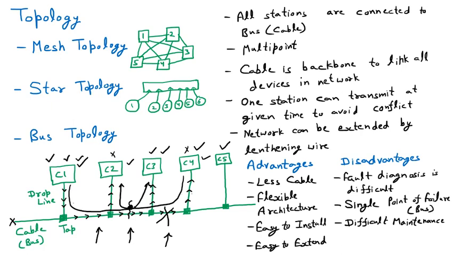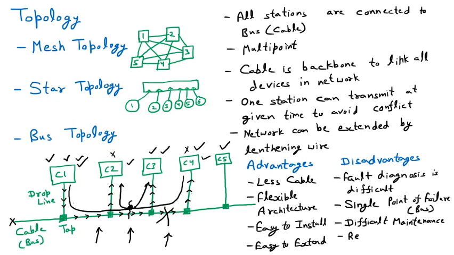And one more thing: if we are extending the wire, the cable, to increase the network, as we have learned, and we increase the cable to 100 kilometers, will it have the same speed and same bandwidth? No. So repeaters are used.